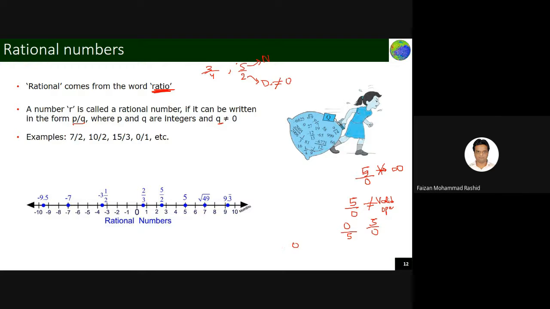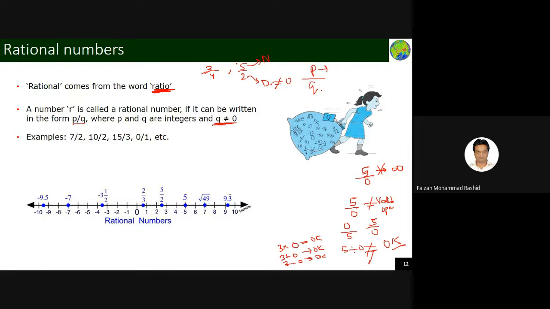You can multiply anything by 0, it's okay. You can add anything to 0, okay. You can subtract 0 from anything, it is okay. But you can't do any division by 0. This is not okay anytime. This is a mathematical singularity or invalid operation. That is the reason you will always see that q should not be equal to 0. So this is called the p by q form, a fraction.